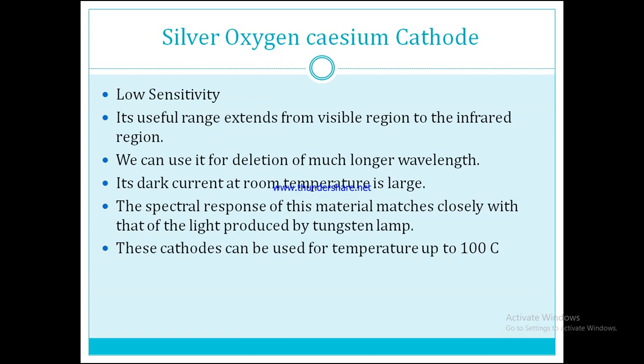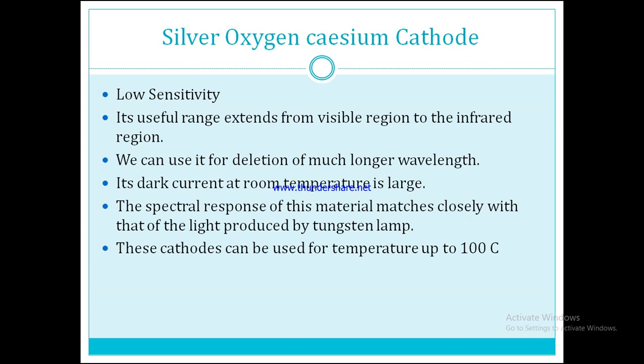The first one is the silver oxygen caesium cathode. The first commercially produced photocathode used caesium on oxidized silver, or AgOCs.